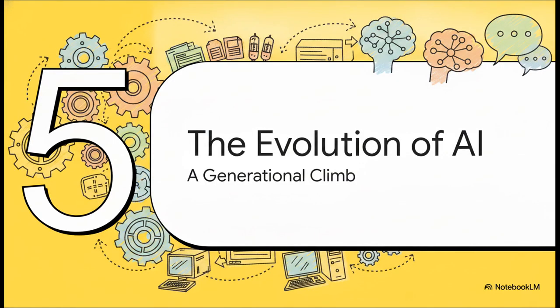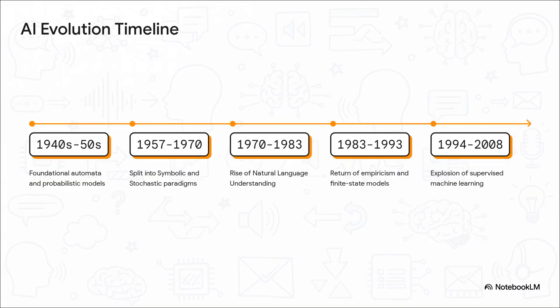And that brings us to our final part, Section 5, the evolution of AI, a generational climb. We're essentially looking at an accelerating technological explosion here, starting from Alan Turing's early theories of computation in the 1940s, going straight through to the modern era of machine learning. What really turbocharged AI in the early 2000s was the availability of huge collections of texts, like the Penn Treebank. This provided the immense amount of annotated training data that those probabilistic and machine learning models absolutely needed to get incredibly accurate at guessing our intent.